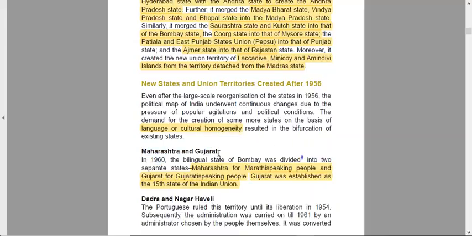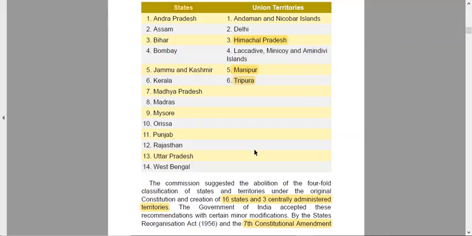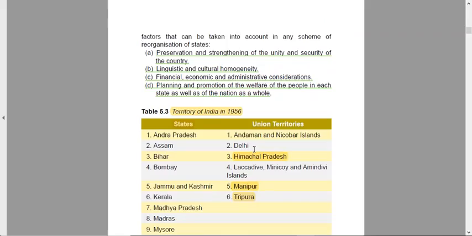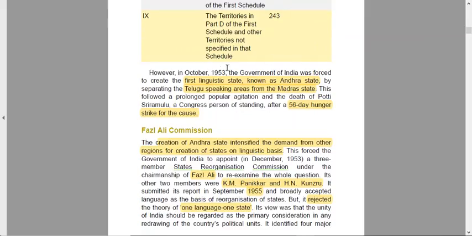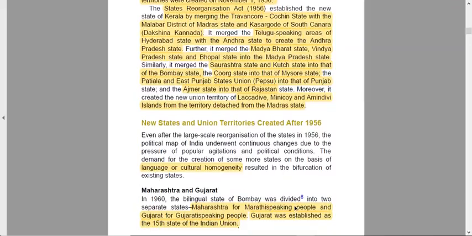So this was the one that was formed the earliest after Andhra Pradesh. Andhra Pradesh was formed in which year? Do write in the comments. Otherwise, let me just show you where we studied about this. Andhra Pradesh was formed in the year 1953. That is why, consequently, the Fazl Ali Commission was formed in 1953 and it submitted a report in 1955. So let us see now how Maharashtra and Gujarat were born.